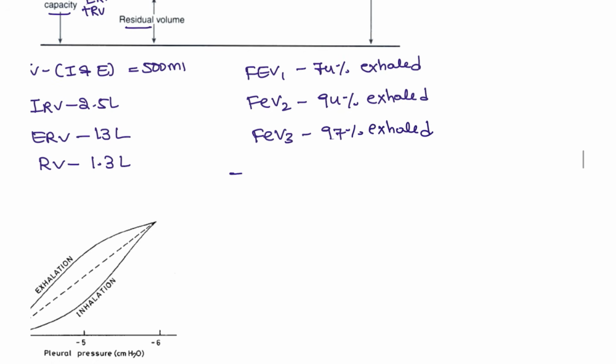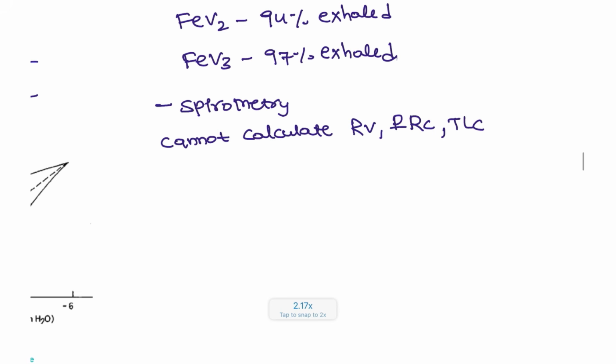But what is the test that we are going to do here? The most important test is the spirometry. But spirometry has one problem: it cannot calculate the residual volume, functional residual capacity and total lung capacity. For them, we can use body plethysmography.